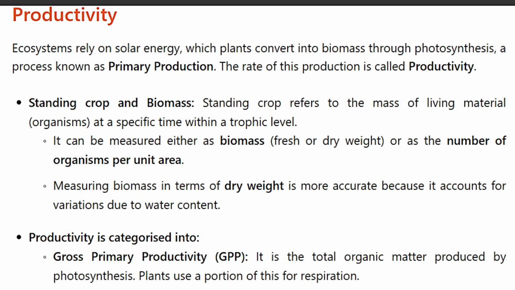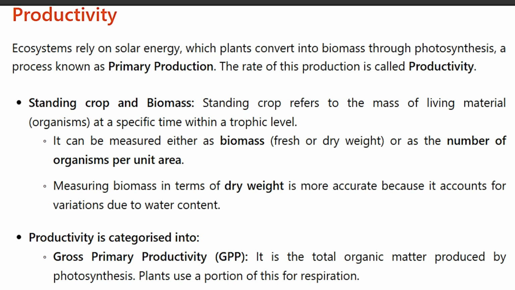Standing crop and biomass. Standing crop refers to the mass of living organisms at a specific time within a trophic level. It can be measured either as biomass, fresh or dry weight, or as the number of organisms per unit area. Measuring biomass in terms of dry weight is more accurate because it accounts for variation due to water content.